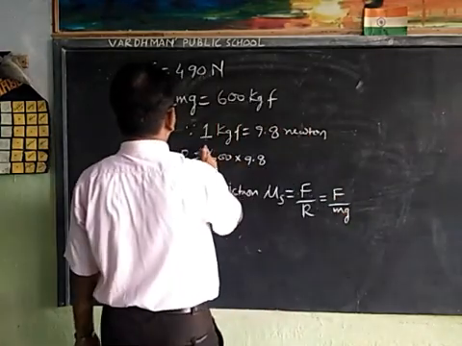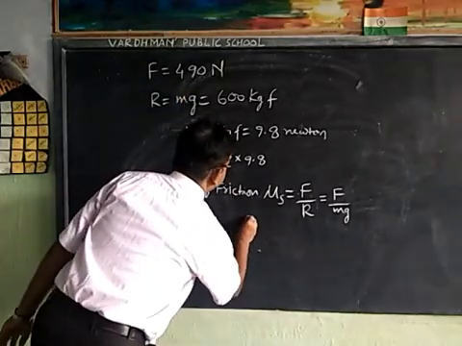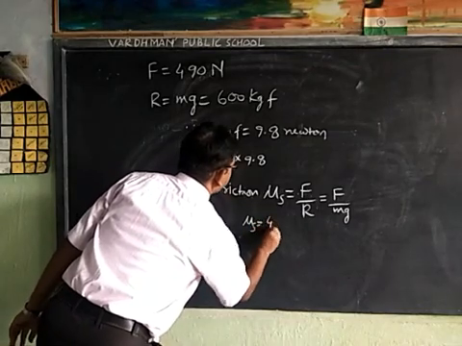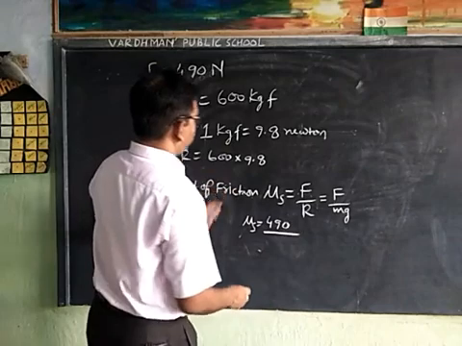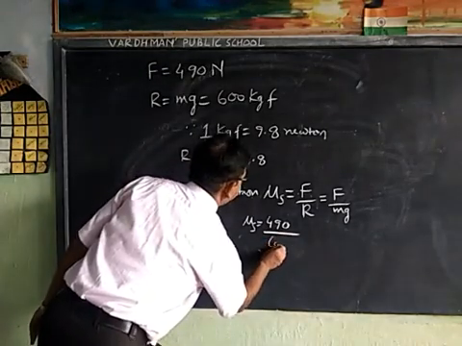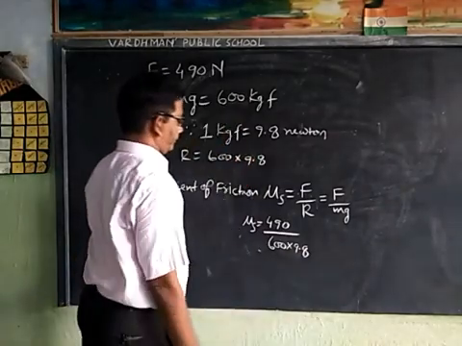The value of F is 490, upon 600 into 9.8.